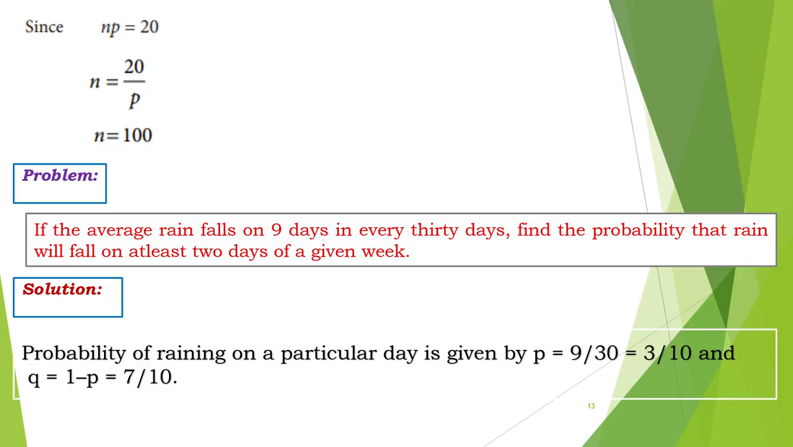So now we have the parameter P, Q, and what we have to find is the N value. Already we know that N is 20. In this expression, we have to substitute our P value. Finally, we get the answer N equal to 100.